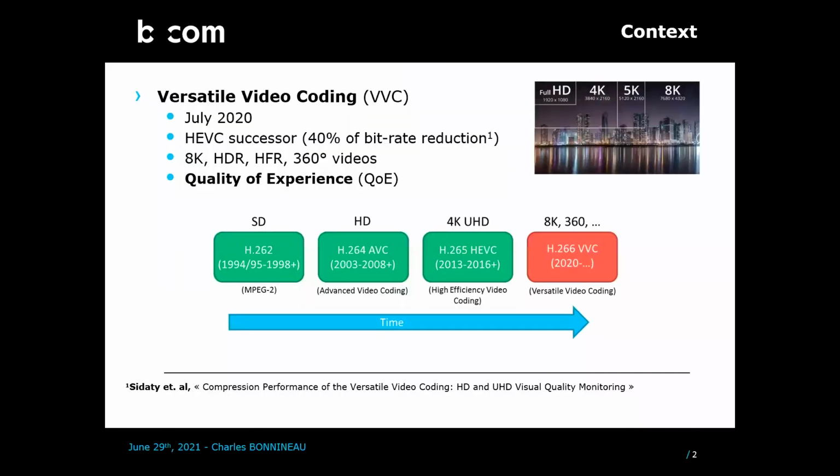In July 2020, a new video coding standard called Versatile Video Coding was released. This compression standard offers around 40% of bitrate reduction over its predecessor HEVC, answering to the high bandwidth requirements of new video formats like 8K, HDR, or HFR, developed to improve the quality of experience of the end users.